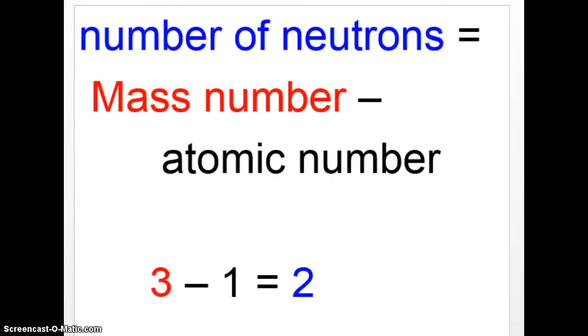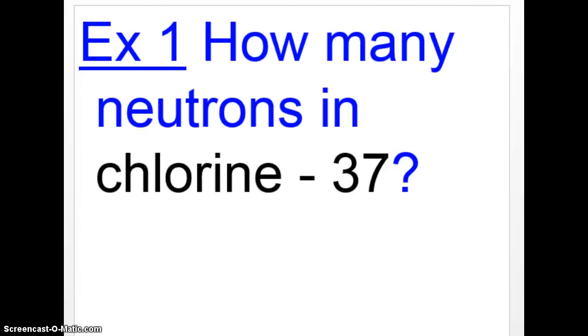So here's a few more examples. If we take the mass number minus the atomic number, we get the number of neutrons. So here's one right here: chlorine 37. We want to find out how many neutrons. Well, chlorine normally has a mass number of 35, which you'd have to look up on the periodic table.